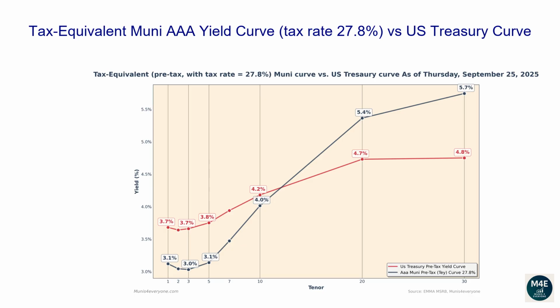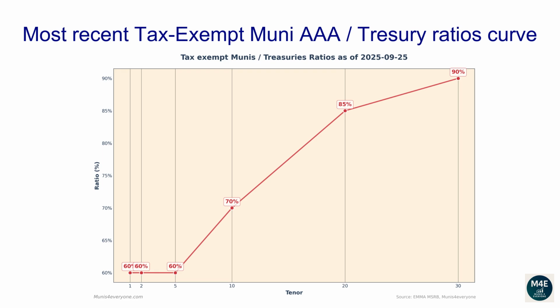Observing the current graph, we can see there are still some parts of the tax-equivalent Muni curve, displayed in red, currently trading above the Treasury curve, displayed in blue. Back to the tax-exempt version of the Muni curve. Municipal traders and portfolio managers often compare how cheap or rich municipal bonds are versus treasuries by looking at the ratio curve. For each maturity of the curve, we simply compute the ratio between tax-exempt Muni yields and Treasury yields.